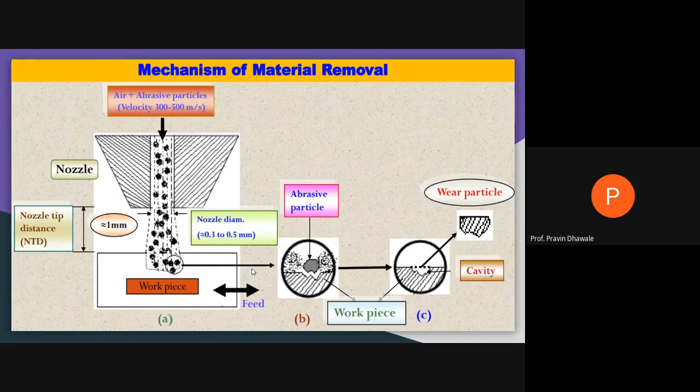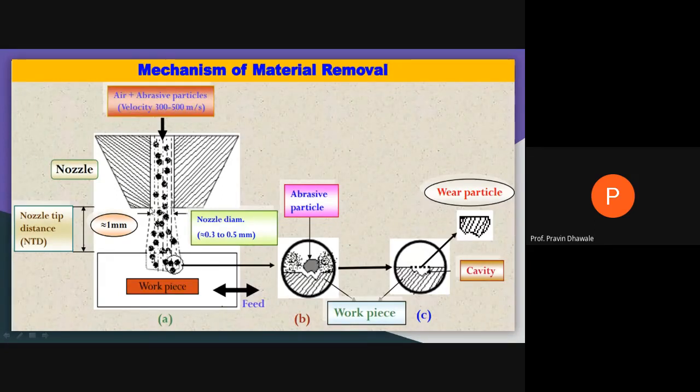Now, how is the mechanism of material removal carried out in abrasive jet machining? This slide shows a clear-cut picture of the actual mechanism of removal of material from the surface of the workpiece. As we said, there will be one nozzle, through which the abrasive plus air passes.